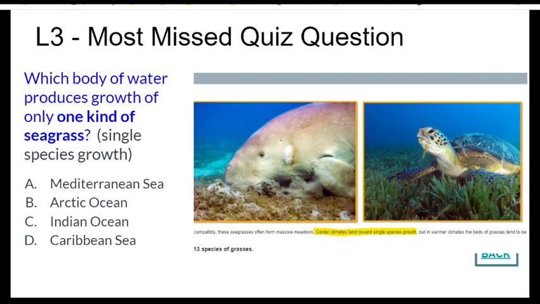If we consider our choices, the sea or ocean with the coldest climate, we will choose B, the Arctic Ocean. The others are in subtropical areas and will have warmer temperatures. The Arctic Ocean will have the cold climate.